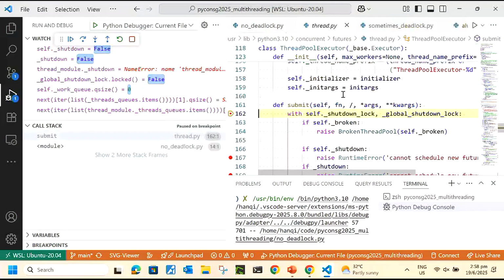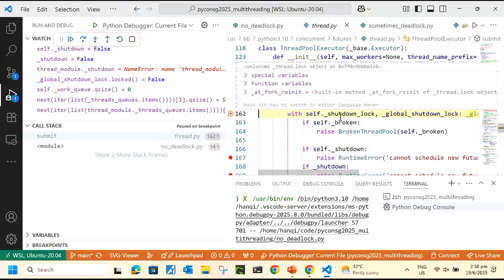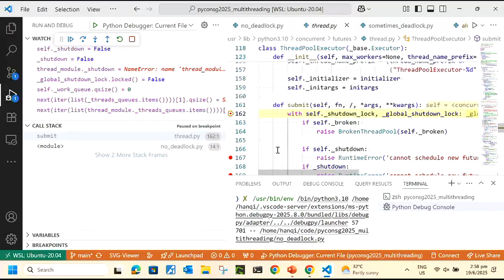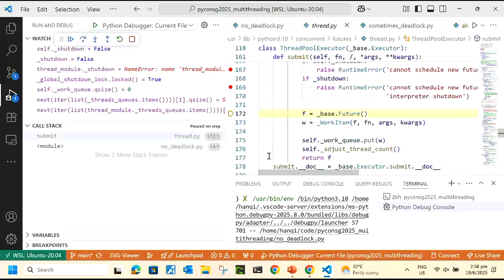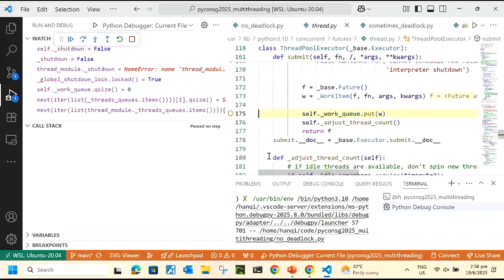F10. It jumps into the submit method of the ThreadPoolExecutor. And remember, this is the outer submit. This is the main's submit. This is not the wait-on-futures submit. Okay, I'm going to go F10, F10, F10, and look at how max_workers equals 1 gets started. These shutdowns, we'll focus on line 168 later, the shutdown. That's where the RuntimeError and the Heisenbug will come about. So here you're creating an item, and 175 is where it puts the item onto the queue. After you put it, the thread can take things from the queue and work on it. So focus on 176 now.